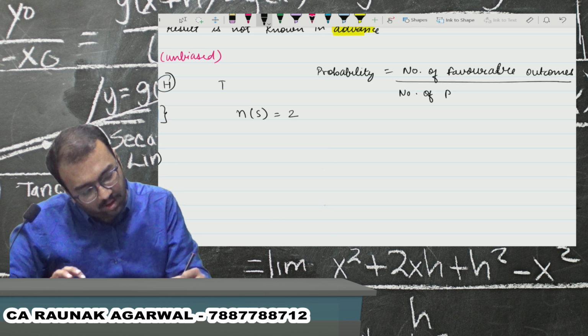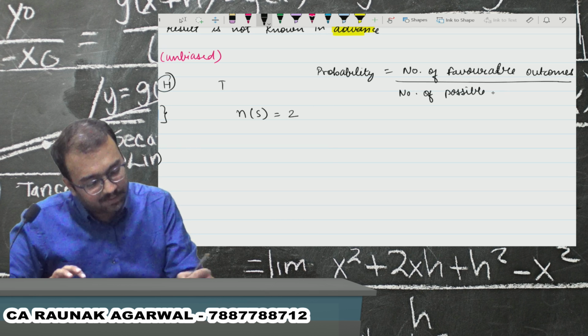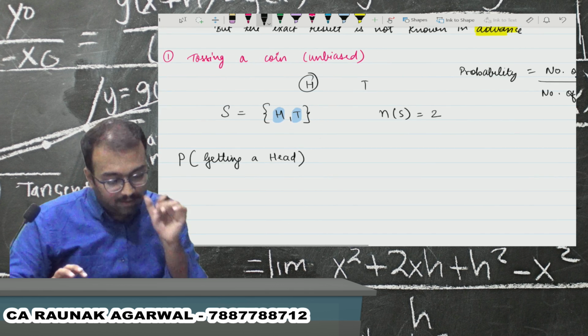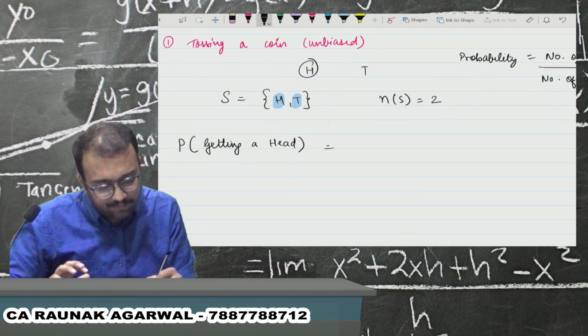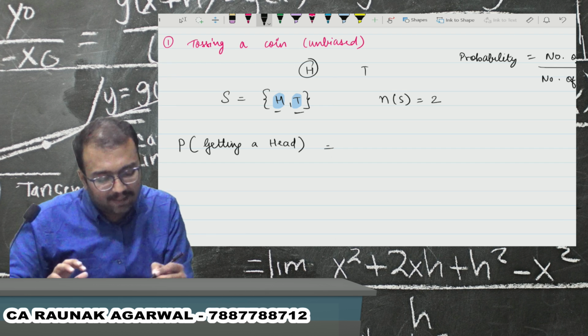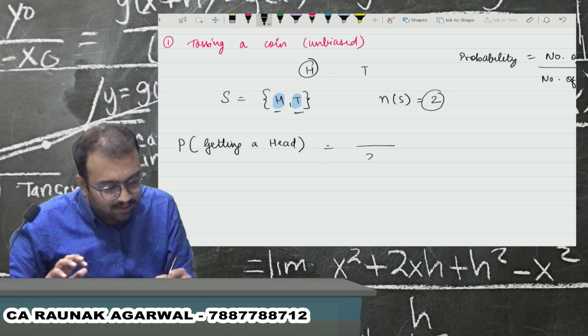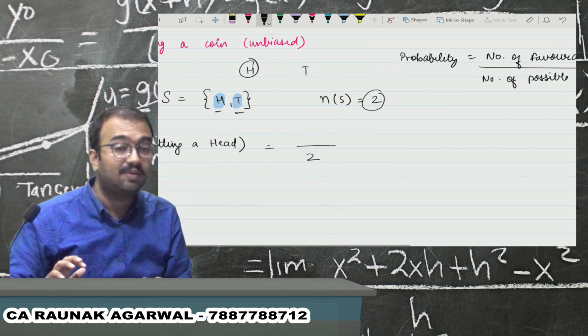I hope you are writing it along with me. What is the number of possible outcomes? Either head will come or tail will come, so the number of possible outcomes is 2. So in the denominator we will have 2.